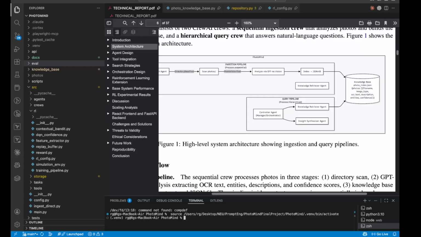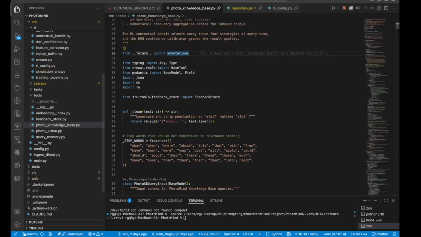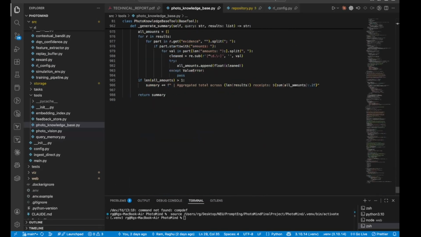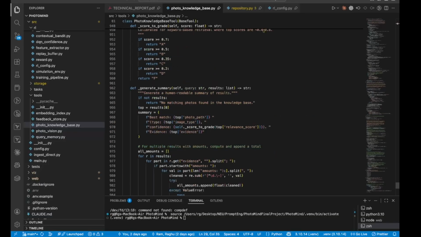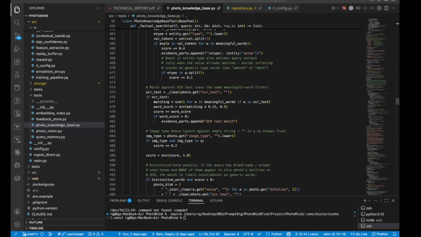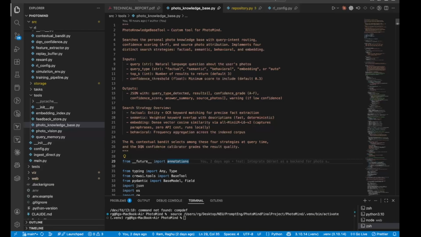The queries go through a hierarchical crew here. A controller agent figures out what you're asking, hands it to a knowledge retriever that does the actual search, then an insight synthesizer writes the final answer. Now, this is the core file. It has around 999 lines, and four search categories have been done. One, the factual search. Factual does entity matching and OCR text search.